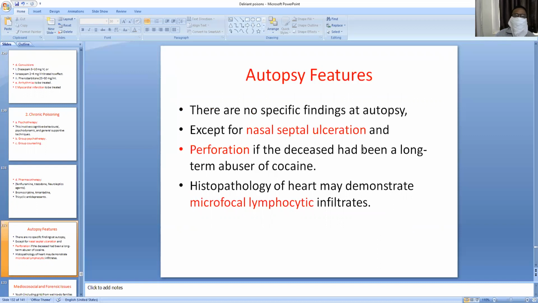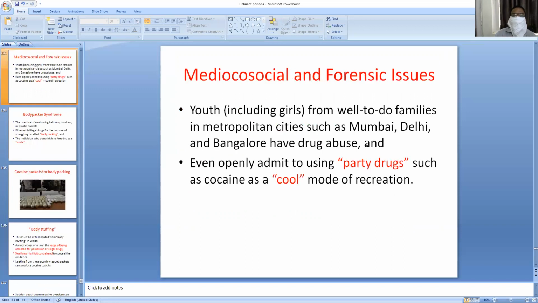What are the autopsy features? There are no specific autopsy findings in cocaine users, but nasal septal ulceration due to smoking. Nasal septal ulceration can be seen, perforation can be seen, and myocardial lymphocytic infiltrates can be seen in histopathological examination. What are the medico-legal importance and forensic issues?